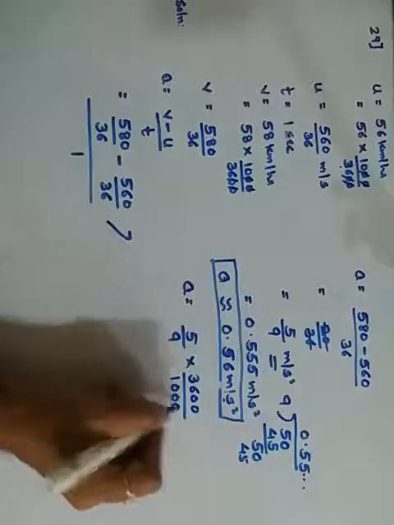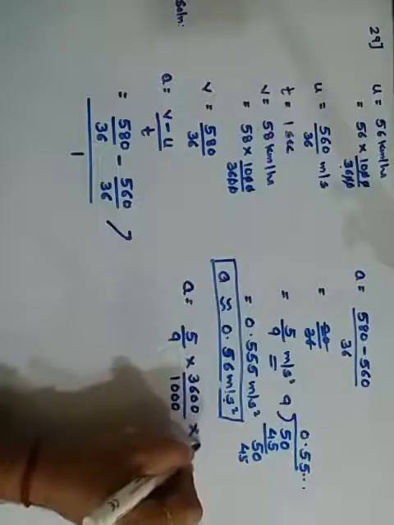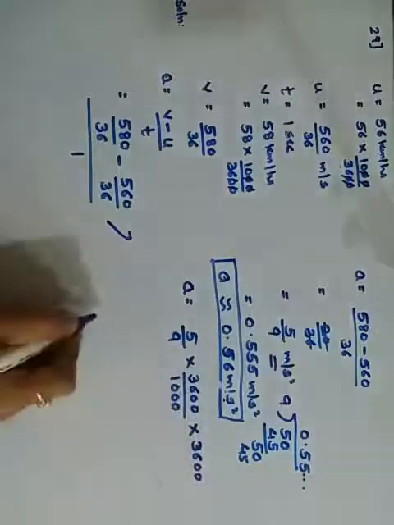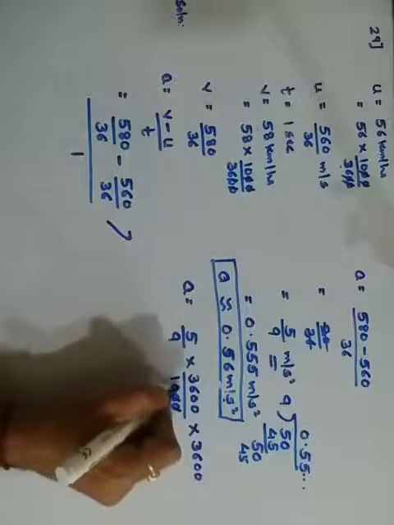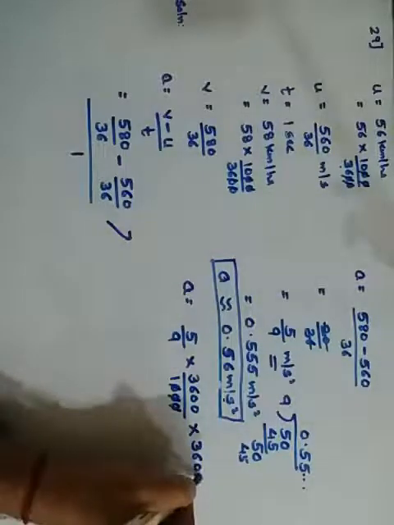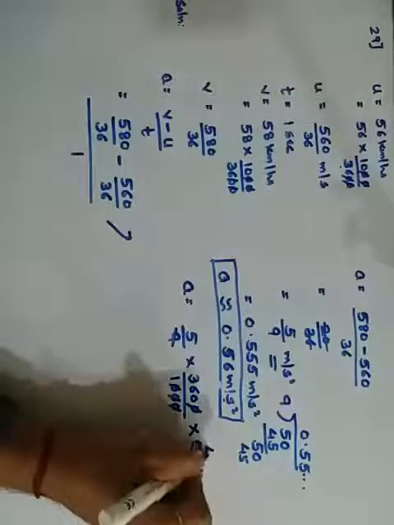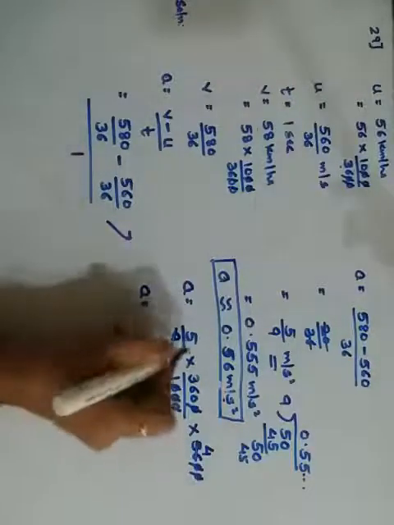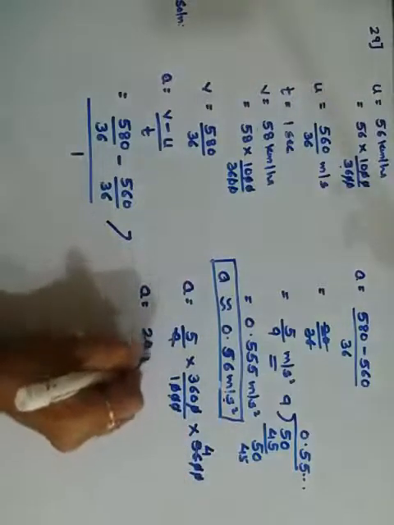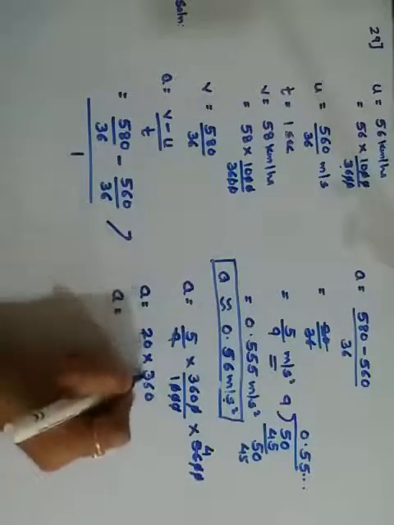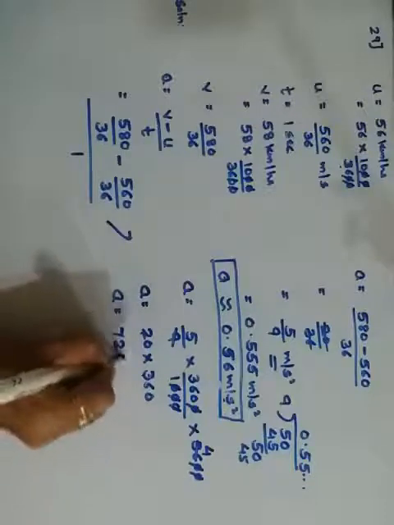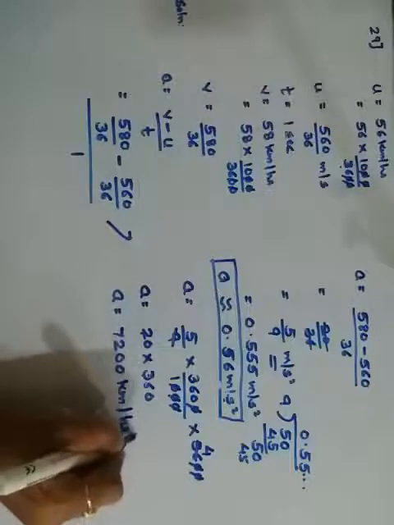For meters I took 1000. Since it is second square, I have to take seconds 2 times, 3600 2 times. So it becomes 1 2 3, 1 2 and 3. Further 9 1s are 9, 9 4s are 36. Therefore a is equal to 5 into 4 is 20, into this 360. Therefore your acceleration becomes 2 into 36 is 72 and 00. So you have got the answer in kilometers per hour square.